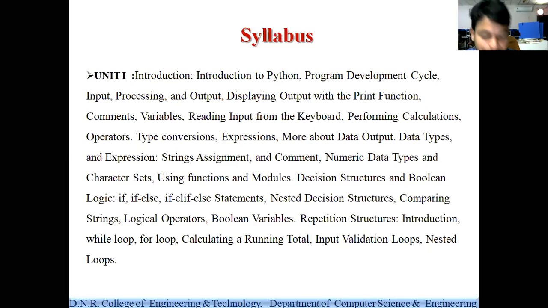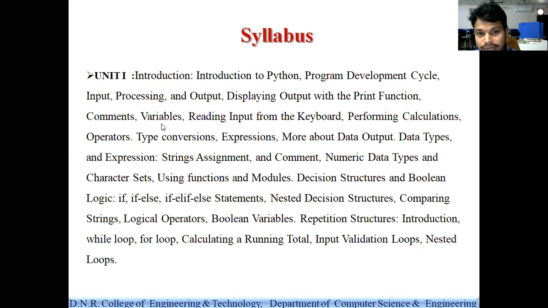In the same way, in Python we have to learn the different programming development life cycles, and how to read input from the keyboard and how to display the data. That is called input and output, the input, output and print functions.